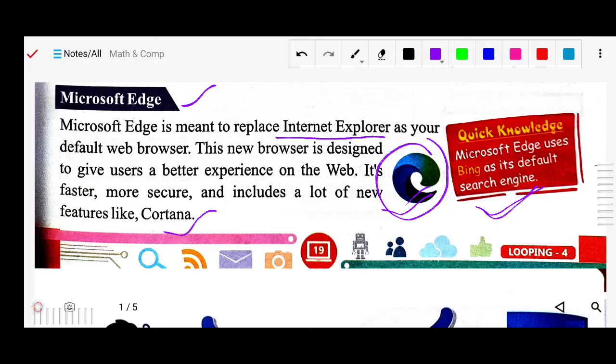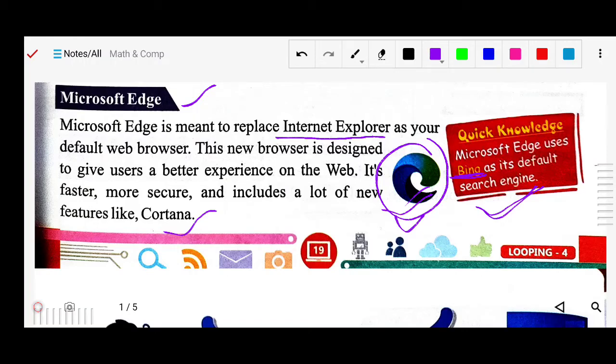Microsoft Edge uses Bing as the default search engine. As you know, what is a search engine? A search engine is to search web pages, like Google is a search engine. There you write something, suppose you write picture of cat or picture of school, and so many school pictures come. Likewise in Microsoft Edge, which search engine is supported by default? Bing, B-I-N-G. Bing is also one of the search engines.